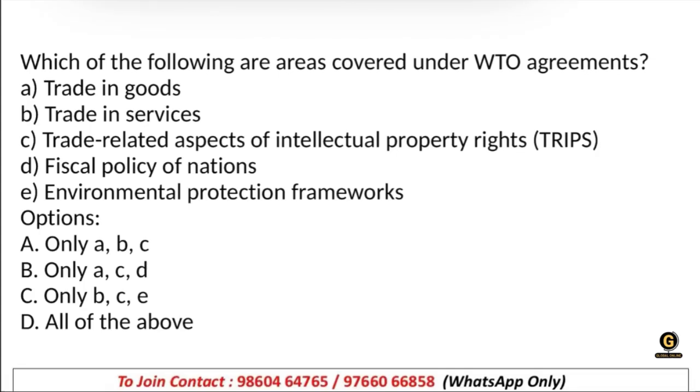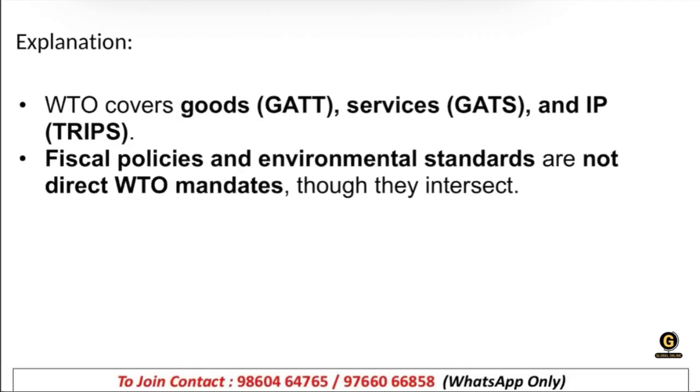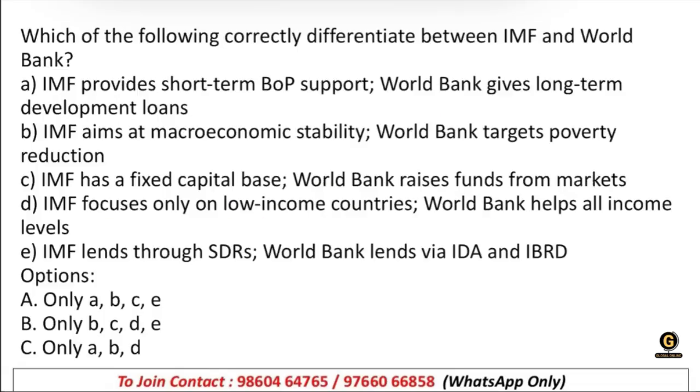Which of the following are areas covered under the WTO agreement? A. Trade in goods, B. trade in services, C. trade-related aspects of intellectual property rights, that is TRIPS, D. fiscal policy of nations, or E. environmental protection framework. So that is option A, B, C. WTO covers GATS, TRIPS, right? Fiscal policies and environmental standards are not direct WTO mandates. Though they intersect, somewhere it is connected, but not directly. So that is why it is not there in the answer.